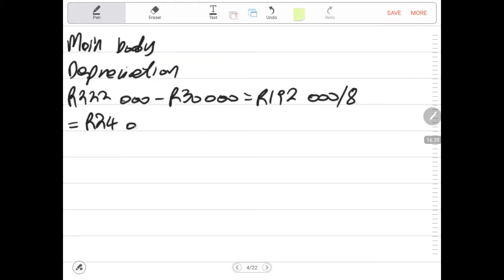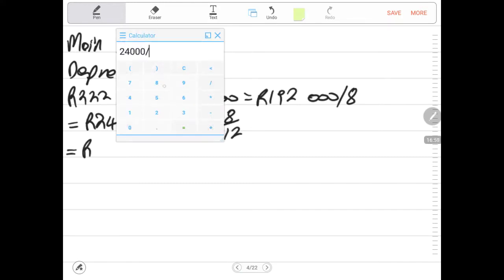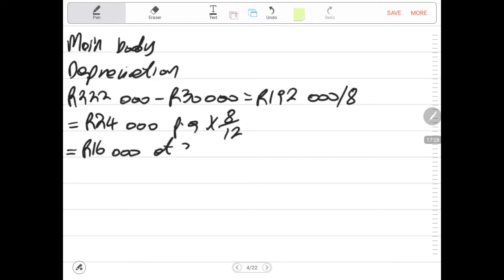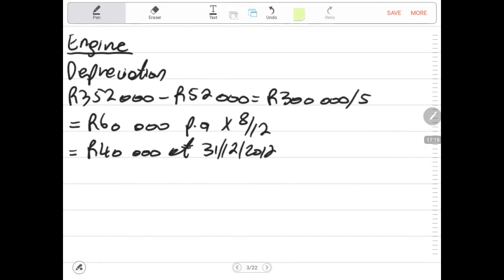Just want to make sure that you are all clear in terms of the numbers. This is depreciation per annum. We multiply it by 8 over 12 in order to get depreciation only for 8 months in the current year. Then 24,000 divide by 12 times by 8. It gives us 16,000. This is depreciation at 31st of December 2012, only for 8 months. So now we have calculated depreciation for this asset. Then for the previous one, we got that.